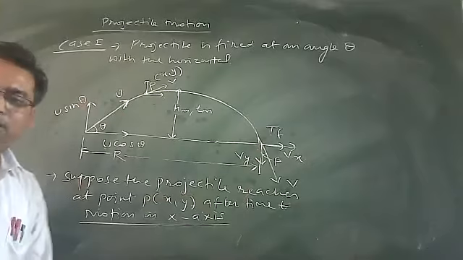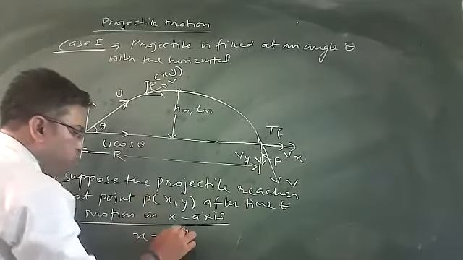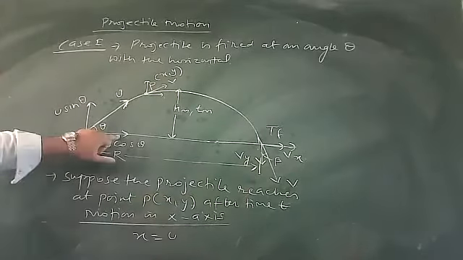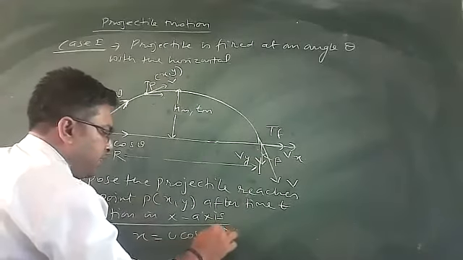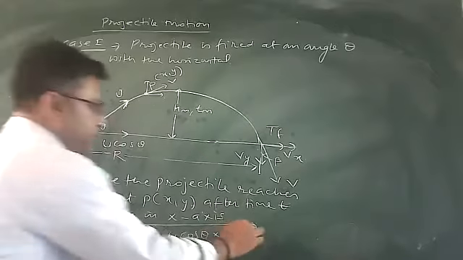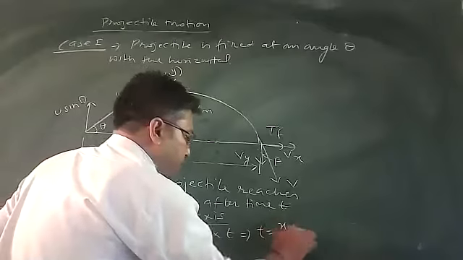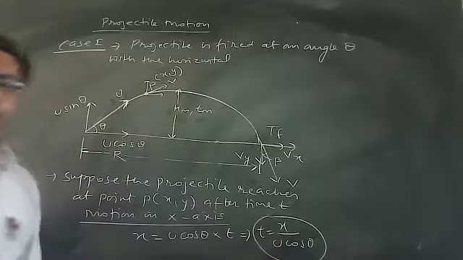Value of acceleration is 0. And distance is what? X. So I can write here x is equal to u, and what is the component of velocity in the x-axis? That is u cos theta. You will write x is equal to u cos theta into time. That means I can find out t is equal to x upon u cos theta.